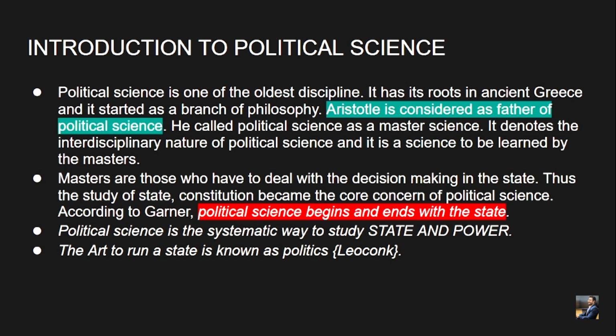So the next point is the art to run a state, which is known as politics. When we hear the term political science, it is the systematic way to study state and power. The genuine question is, what is politics? We hear in very usual terms so many times, like "Don't play politics with me," and so on, in a very whimsical manner. But what is politics in actual sense? The art to run a state is known as politics. This definition of politics is basically given by Leo Kong.